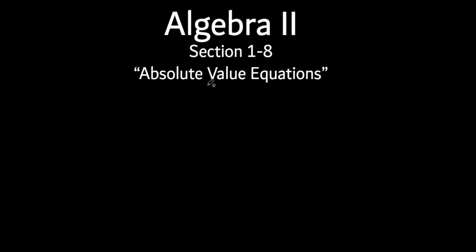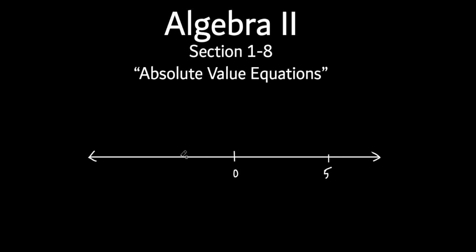Absolute value. Let's do a number line. And we'll talk about absolute value. Did we talk about absolute value in geometry? I think we might have had a lesson on it. We didn't get into a lot of detail on it, but pretty sure we had it. So let's say that's 0. Let's say that's 5. Let's say this is -5.